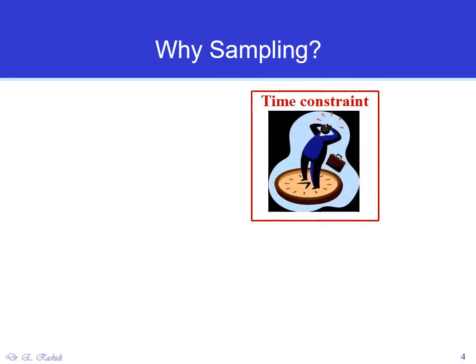There are other scenarios or reasons that make sampling necessary. So we go with the time constraint, which is we are constrained by time and it's just not possible to do the task within the given time.